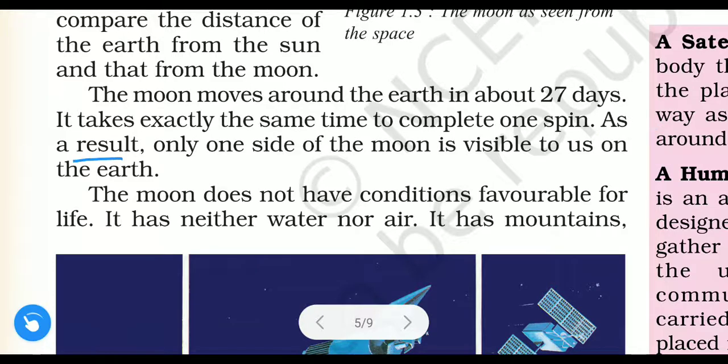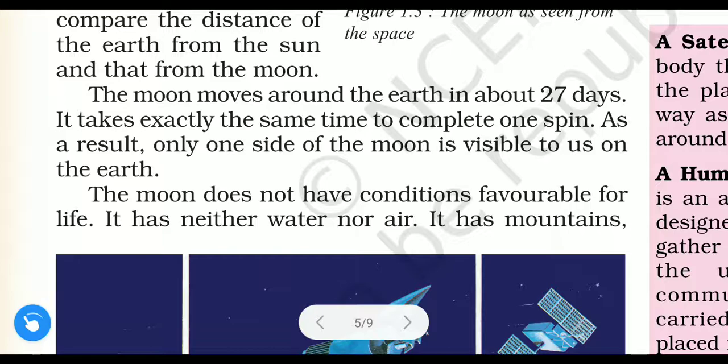As a result, only one side of the moon is visible to us on the earth. So what happened? As it takes the same time to move around the earth and to rotate around its own axis, that is 27 days.